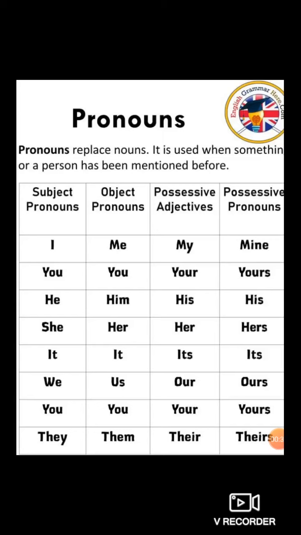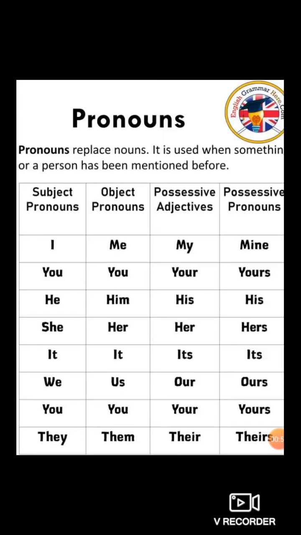The pronouns which are given here: subject pronouns, object pronouns, possessive pronouns, possessive adjectives and possessive pronouns. I, you, he, she, it, we, you, they are known as subject pronouns.